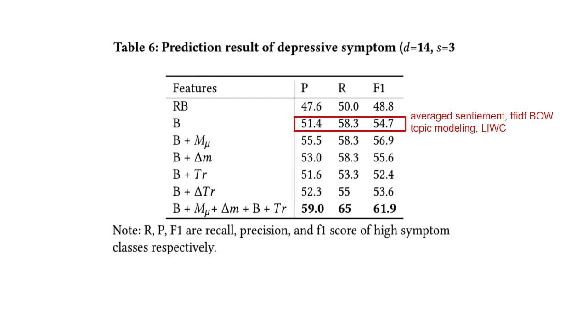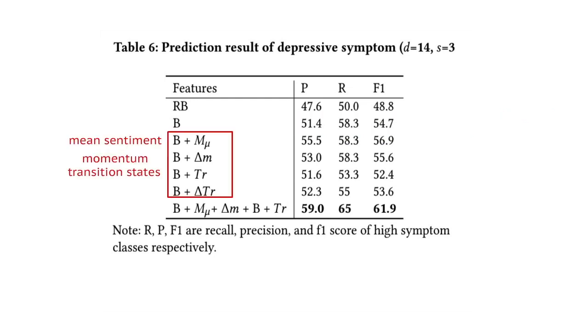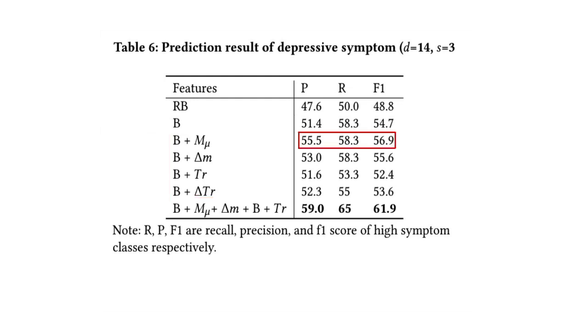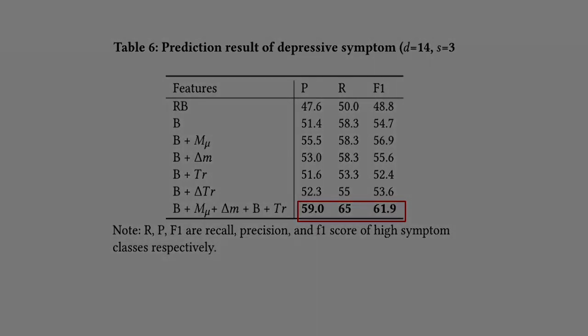The rest of them are adding each of our mood representation on top of the features of the second baseline. The window size for the experiments reported below is 14 days, with a slide increment of 7 days. Combining all the mood representations yields the highest F1 score.